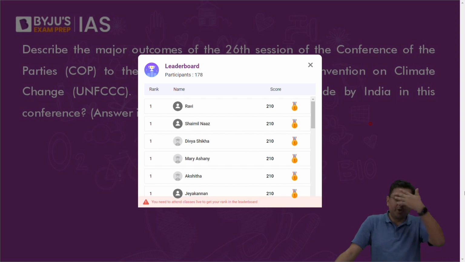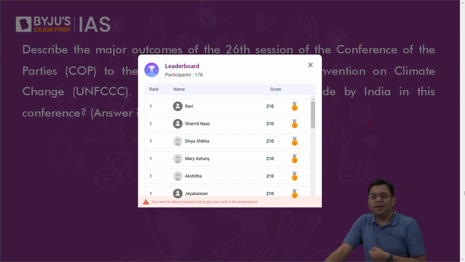Describe the major outcomes of the 26th session of COP to the UNFCCC. What are the commitments made by India in the conference? Now, why did this question come? It came because you had the Panchamrit commitments that India actually made. Those Panchamrit commitments were something relevant that year.